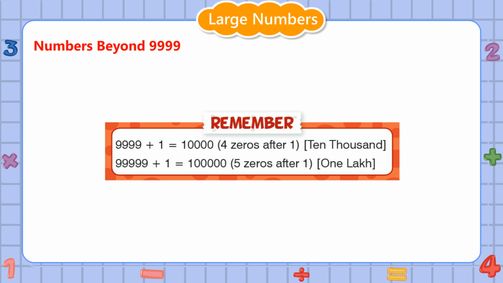Remember, 9999 plus 1 is equal to 10000, 4 zeros after 1, 10,000. 99,999 plus 1 is equal to 100000, 5 zeros after 1, 1 lakh.